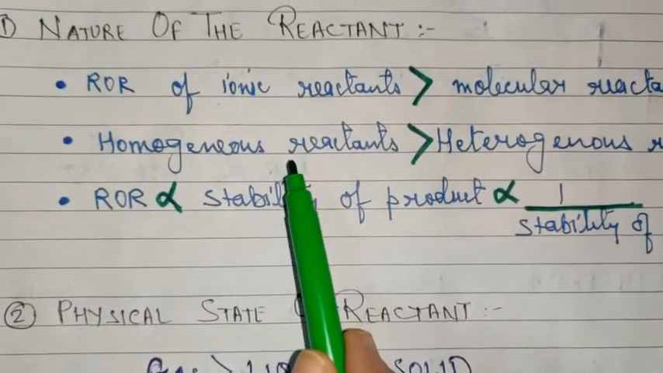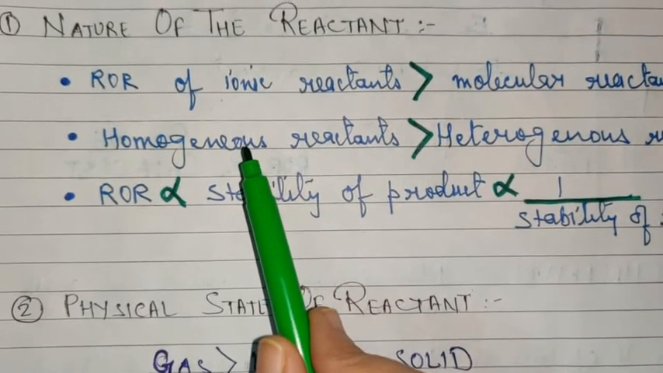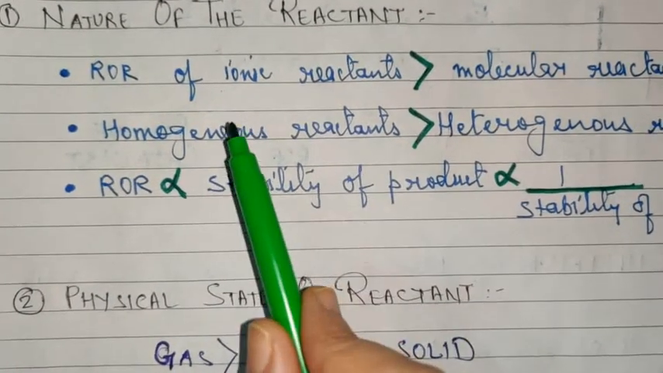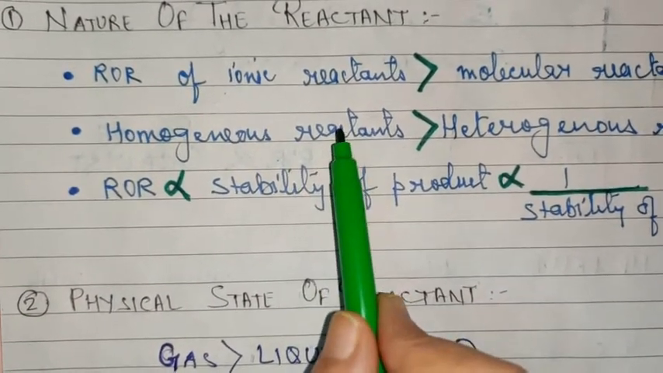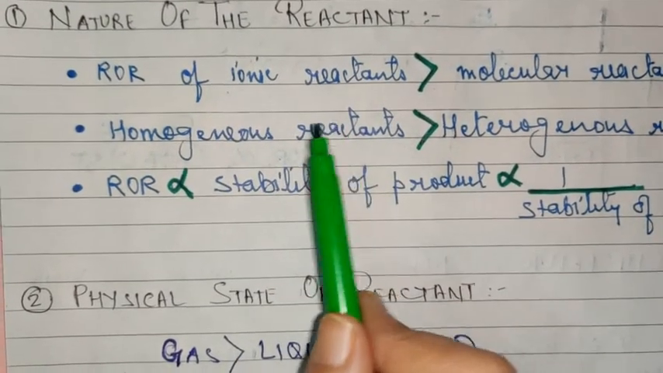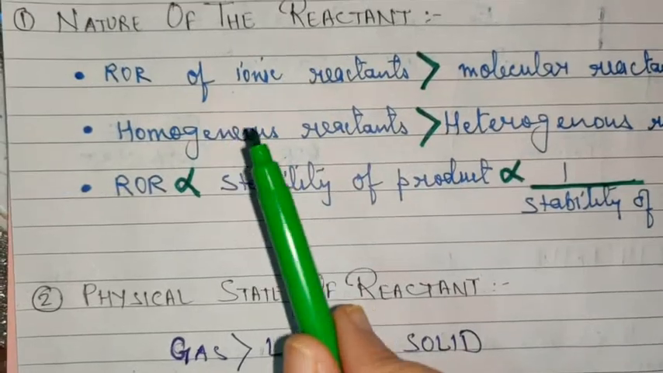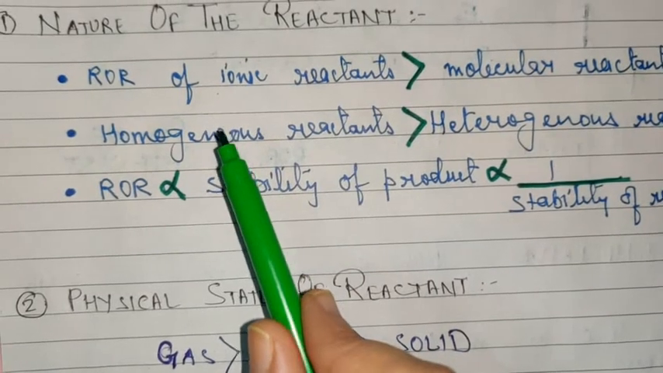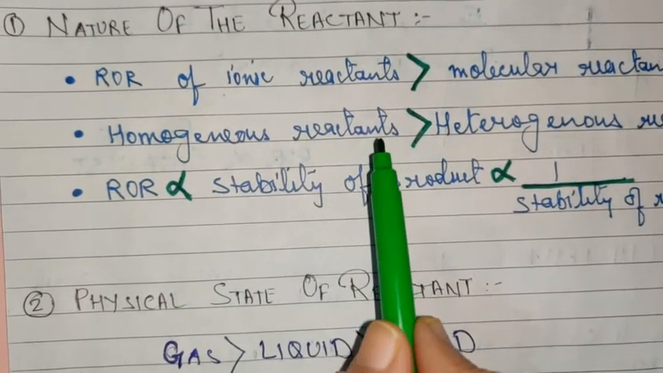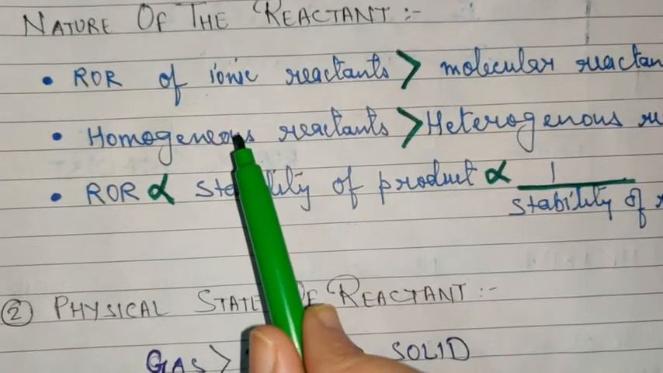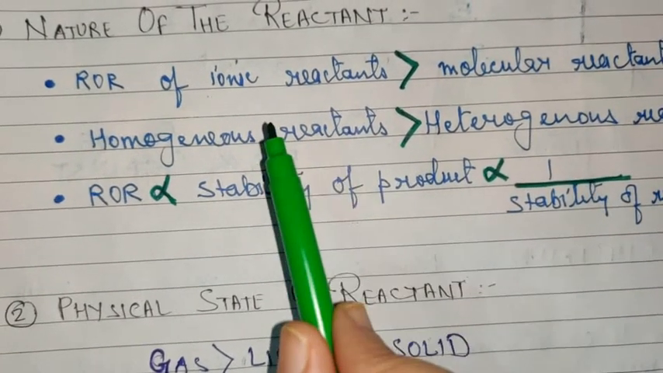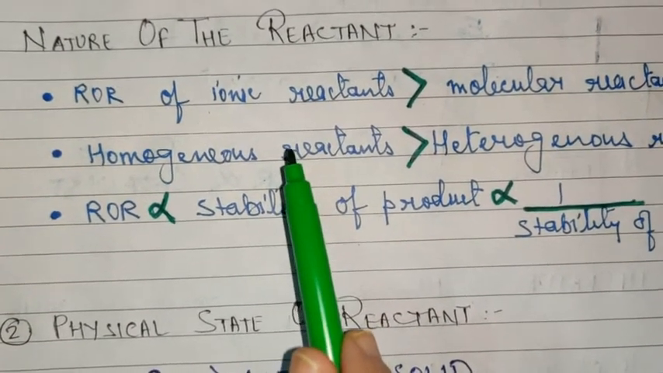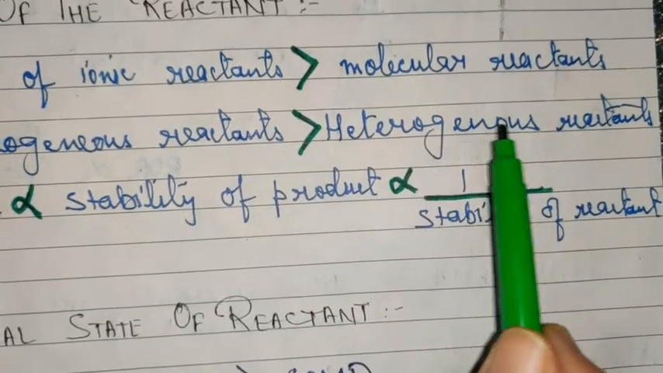Now coming to homogeneous. Homogeneous means the reactants and the products are in the same phase, or all the reactants, since we are talking about reactants here, are in the same phase. Either you have taken gaseous reactants or solid reactants or liquid reactants, that means their phase is the same. As you know, when there is likeness, when they are of the same nature, their reactivity increases. So when the reactants are homogeneous in nature, their rate of reaction is quicker in comparison to heterogeneous reactants.